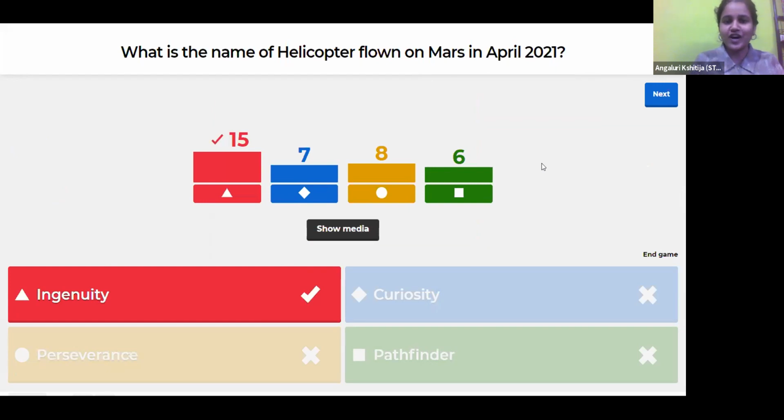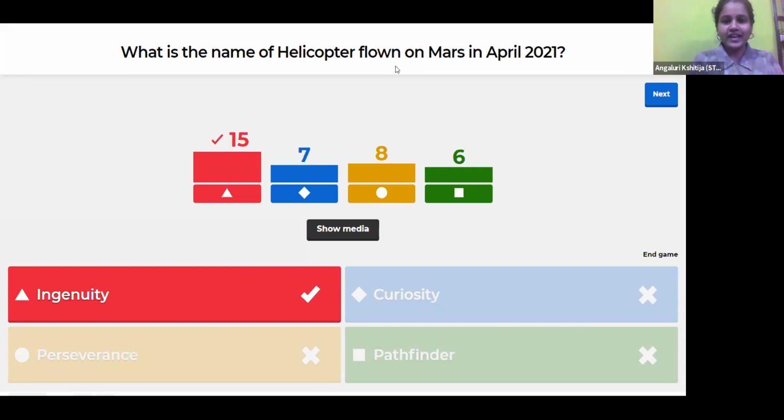All those who are following the news properly, you all were able to answer it. So I think this was something which most of you will be learning newly today. If you did not know it earlier, you know it now. NASA has actually made a helicopter fly on the Mars surface, and this has been done for the first time. So remember this name. Its name is Ingenuity, and it has happened very recently, just a few days back.